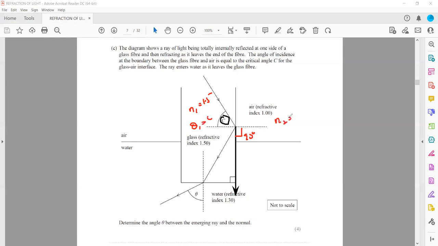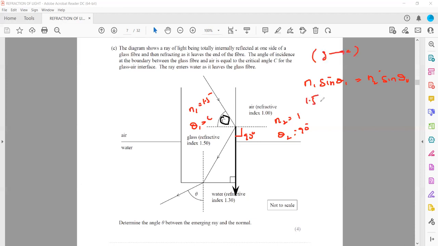The refractive index n2 is 1, and theta 2 is equal to 90. So we'll use the formula to work out the critical angle, n1 sine theta 1 equal to n2 sine theta 2, when it is moving from glass to air.